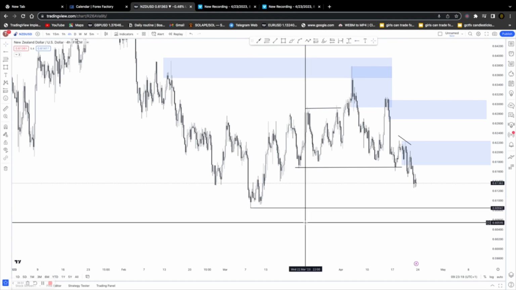So this is our view on the DXY, EURUSD, NZDUSD, and GBPUSD. That's four pairs. Basically, we're going to be breaking the sessions down, analyzing four pairs.